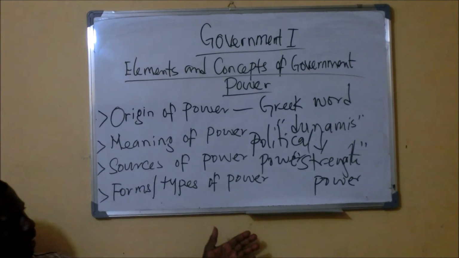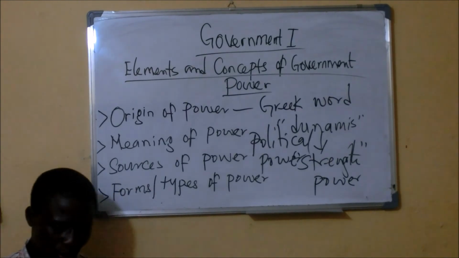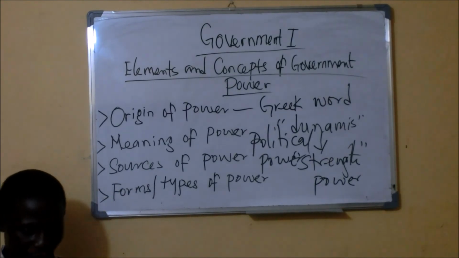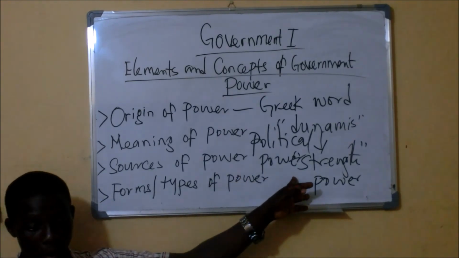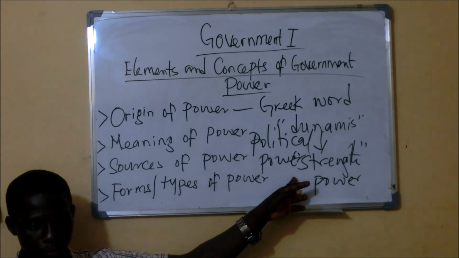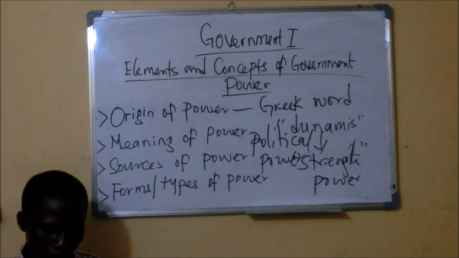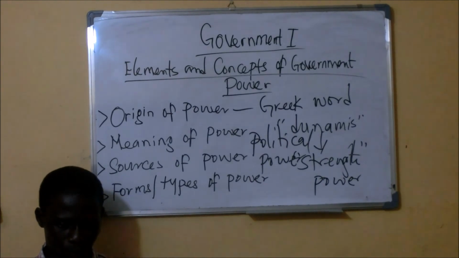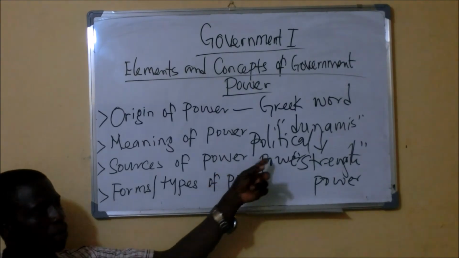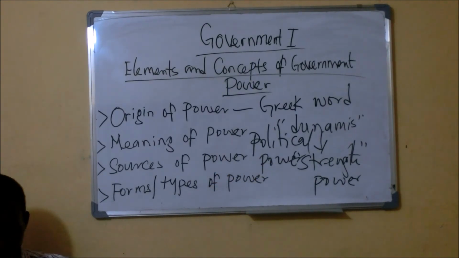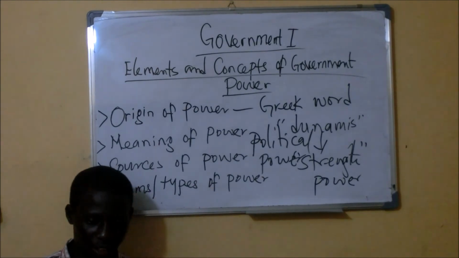So the power that the president, the governors, the senators have is what we refer to as political power. And this power is backed up by the constitution, because the source of this power is election. Therefore, political power is democratic, because election is democratic.